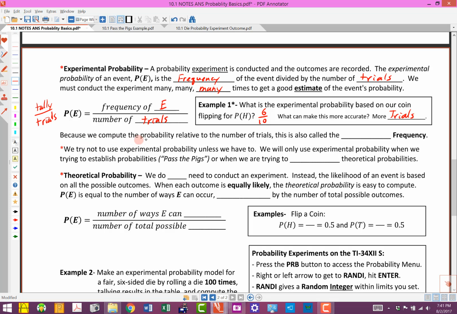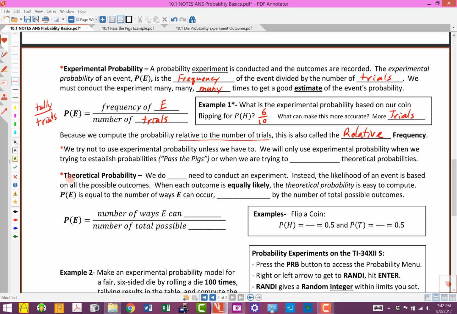Now, because we compute the probability relative to the number of trials, this is also called the relative frequency. More vocabulary there. So if somebody says the relative frequency, what they're talking about is the experimental probability, or the tally over the trials. How many times did that event occur? What was its frequency divided by how many times we did that? Now, I've got a red asterisk by this because it's an important concept. We're going to talk about that throughout the unit, so don't worry, you'll have time to get the details.